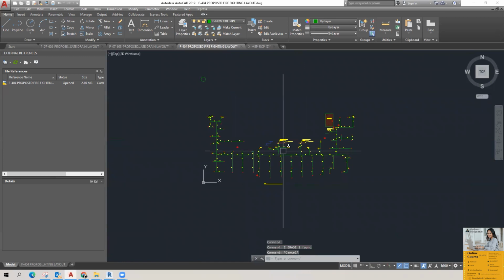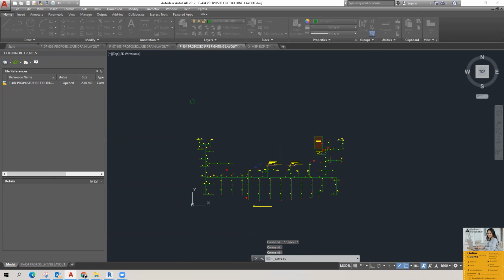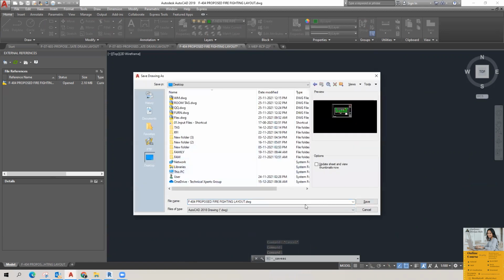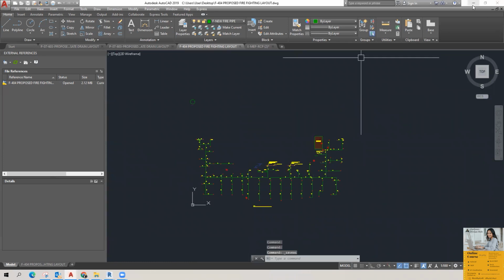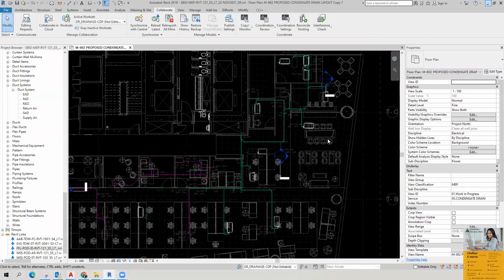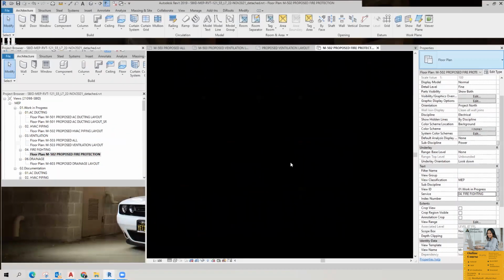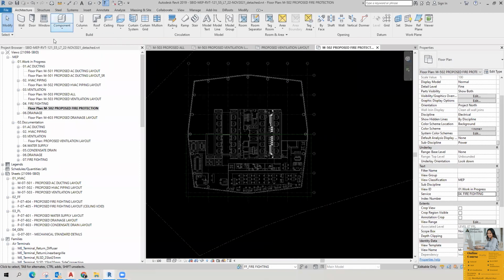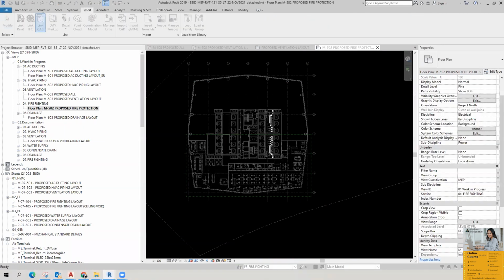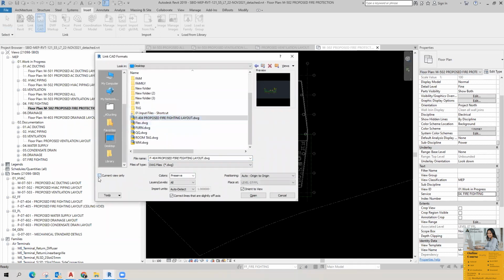Okay, I'm going to save this one, and I will link the same. Go to insert and link. Check current view only, positioning origin to origin.